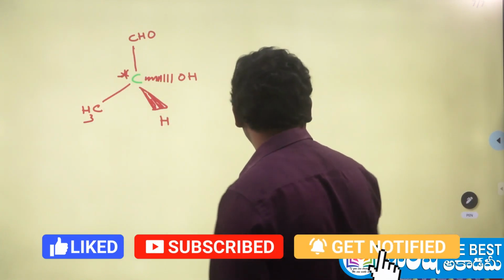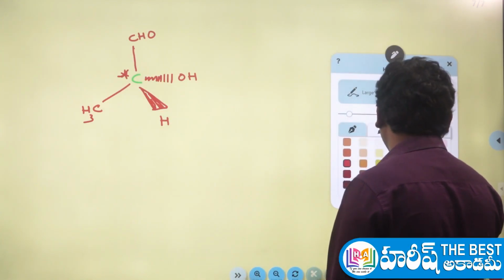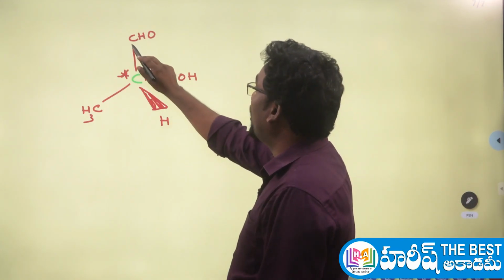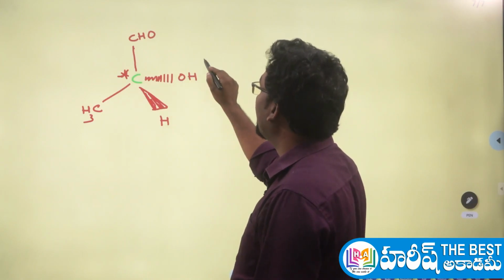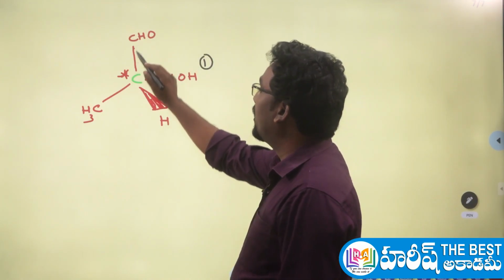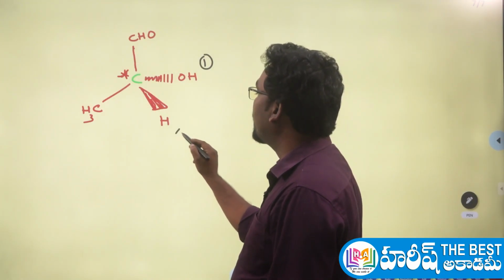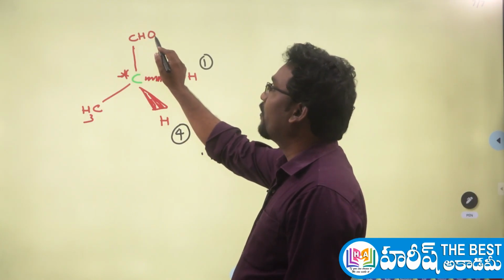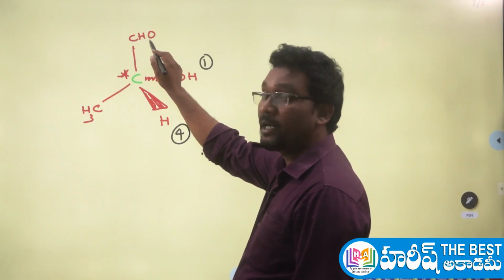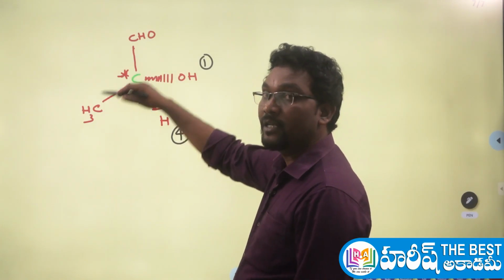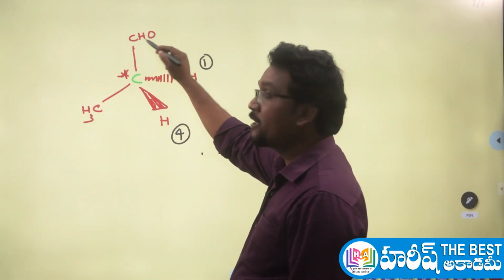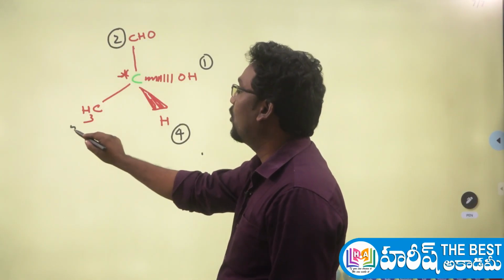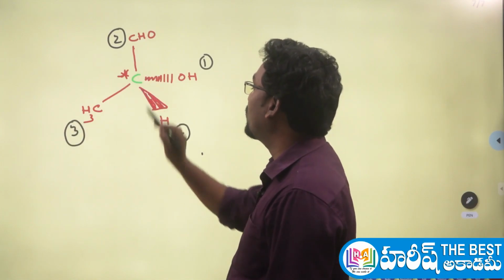Now give the priority here. After giving the priority, just follow the same rules. Among the 4 directly attached atoms, oxygen's atomic number is more, so first. Next carbon, then hydrogen. Hydrogen has the least atomic number, so 4th priority. The carbon is attached to one oxygen with a double bond and one hydrogen, the aldehyde group, and the other is attached to 3 hydrogens. Since oxygen's atomic number is more, the aldehyde gets the second priority, and the methyl gets the 3rd priority. So 1, 2, 3, 4, done.